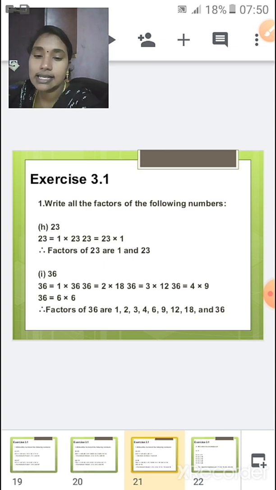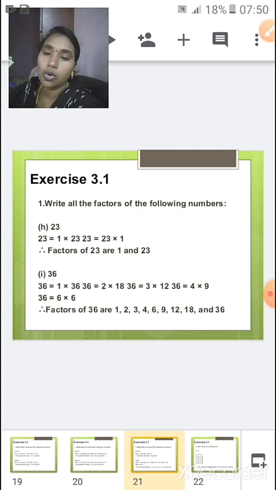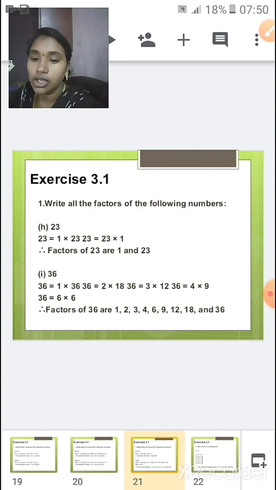Now 36, when you take 1 and 36 will be there for all numbers as I told you. Now let us find out in what tables 36 goes exactly. 36 will go in 2 tables, that is 18 times. 2 18s are 36 and 3 12s are 36. 4 9s are 36 and 6 6s are 36.